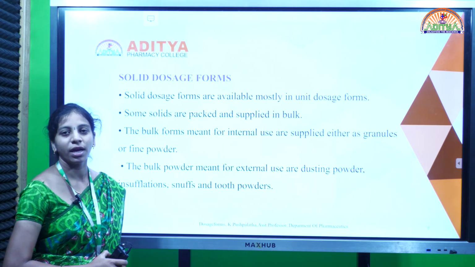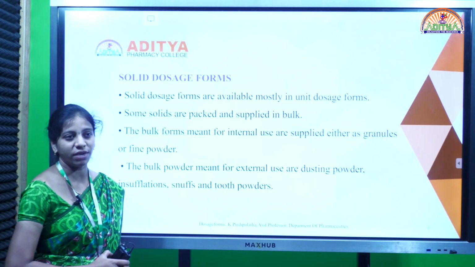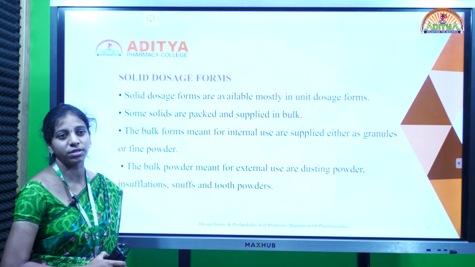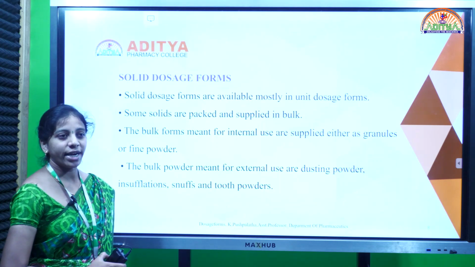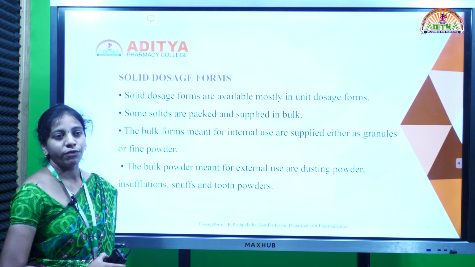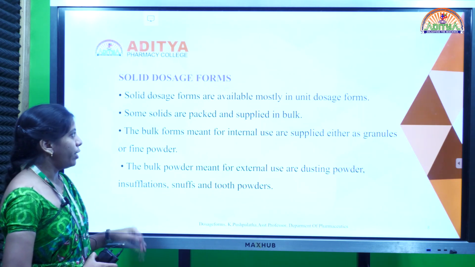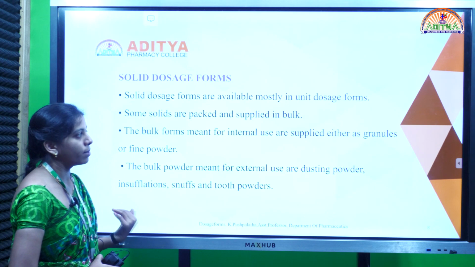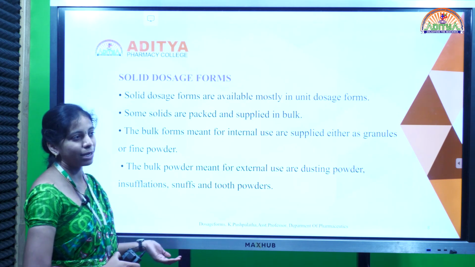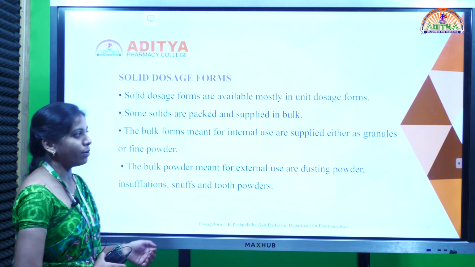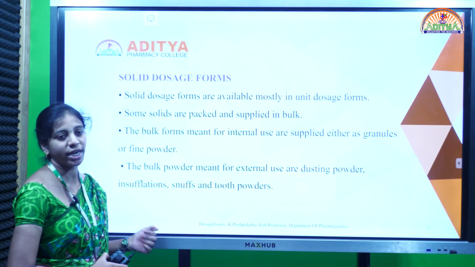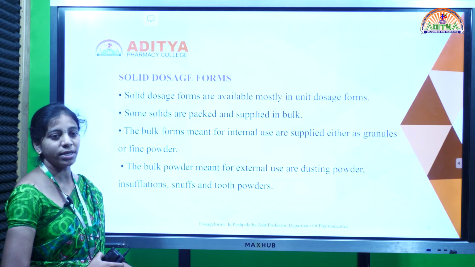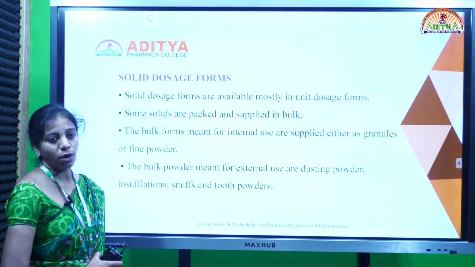An example is powder. Powders can't be taken as an individual one, whereas tablets, capsules and suppositories are all unit dosage forms because you can take them as an individual or single one from the strip. And solid dosage forms are packed in unit dosage forms as well as bulk dosage forms. Bulk dosage forms are again of two types, internal and external. Internal means you take it into the body, whereas external means applied on the skin or any wounds on the skin.